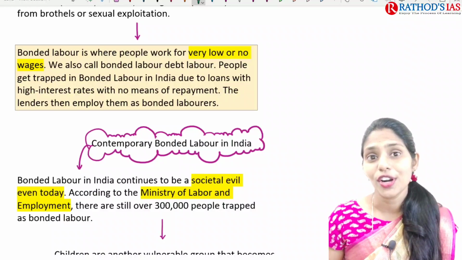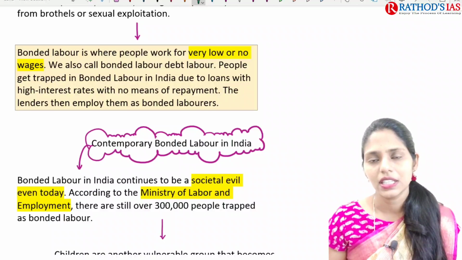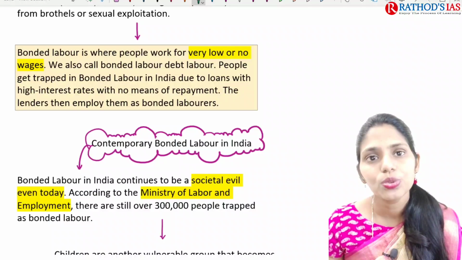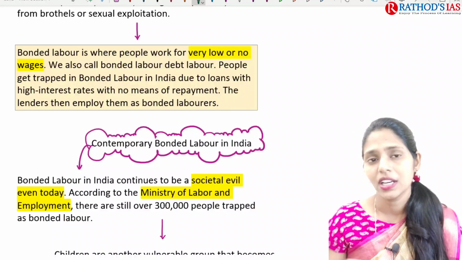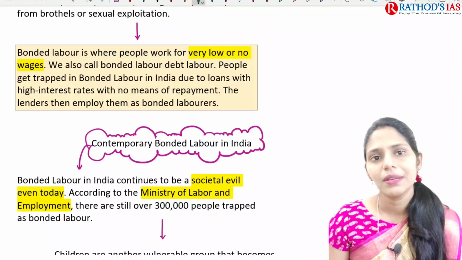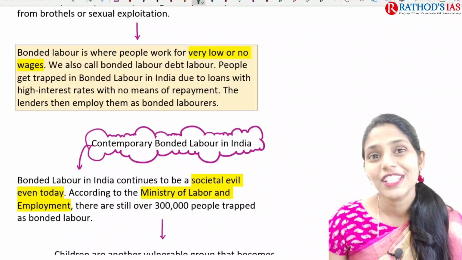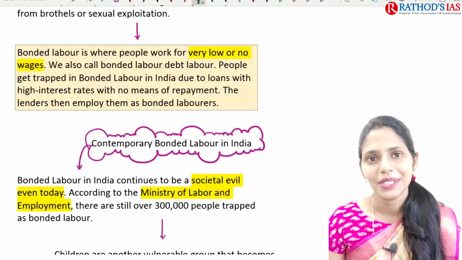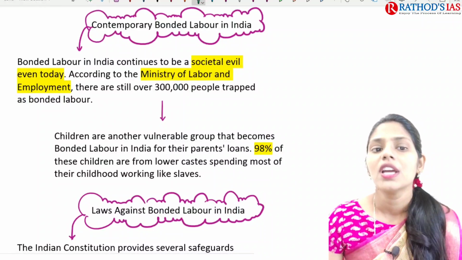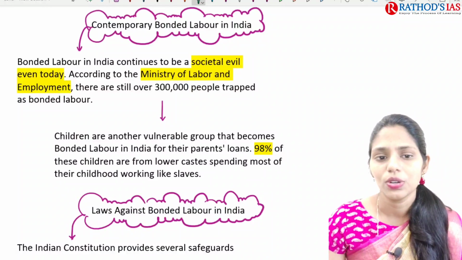Especially one kind of bonded labor is present. That means if my parents took some loans from the money lenders at a very high rate of interest, and if my parents are not able to pay that back, then I also need to work as a bonded labor. This type of bonded labor is very much prevalent in India actually. In many movies and advertisements you can also see this bonded labor. If you are talking about contemporary bonded labor in India, whether it is present or not, yes, bonded labor in India is still continuing, and it is a societal evil even today.